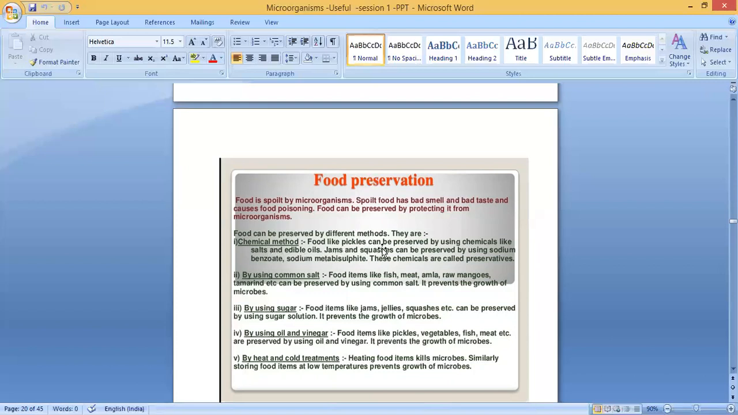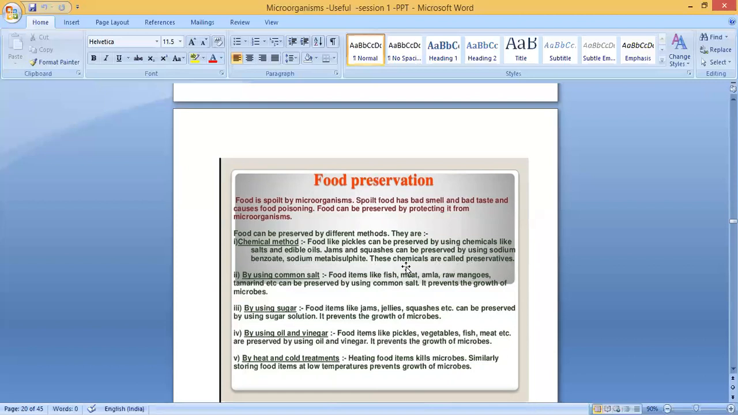Okay, so food like pickles can be preserved. How can we preserve them? By using chemicals like salts and edible oils. Jams and squashes can be preserved by using sodium benzoate and sodium metabisulfate. These chemicals are called preservatives.